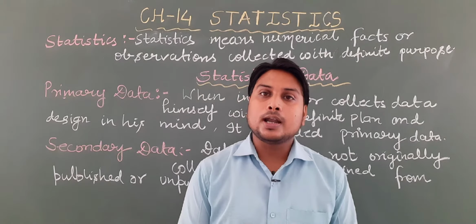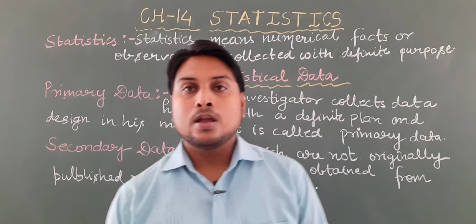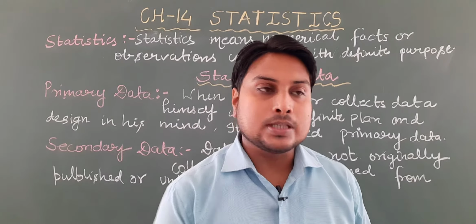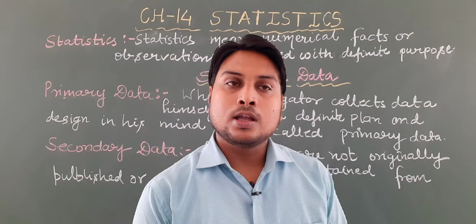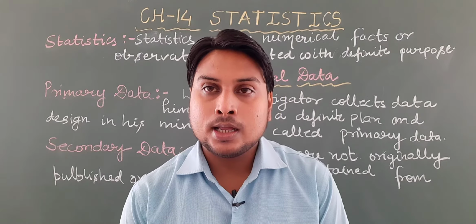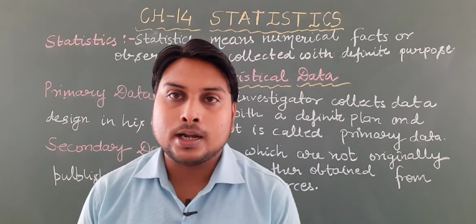If the data is collected by the investigator himself, like if you yourself collect any data, then this type of data is known as primary data.